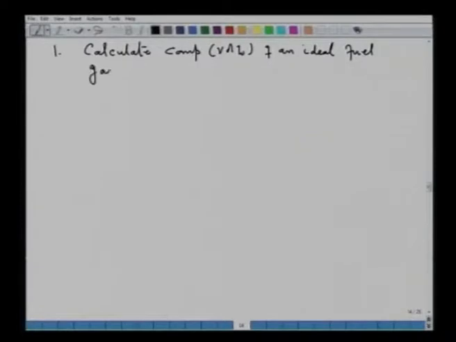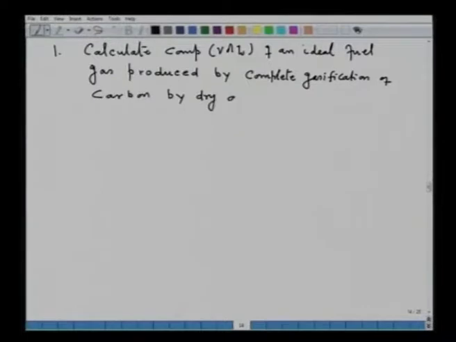You are required to calculate the composition, in volume percent, of an ideal fuel gas produced by complete gasification of carbon by dry air.